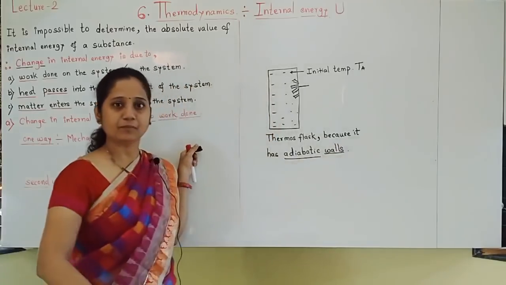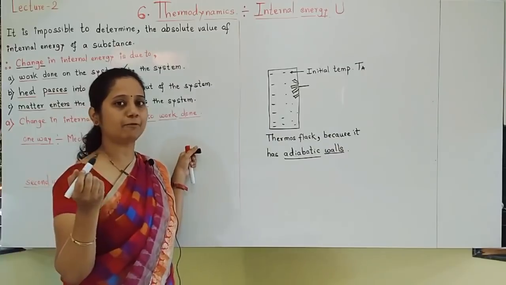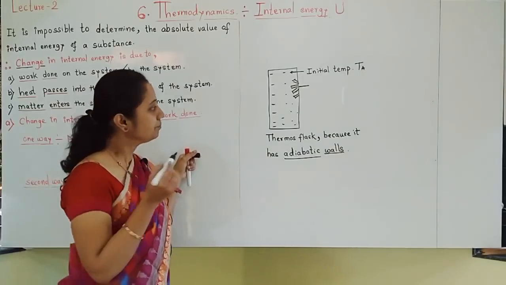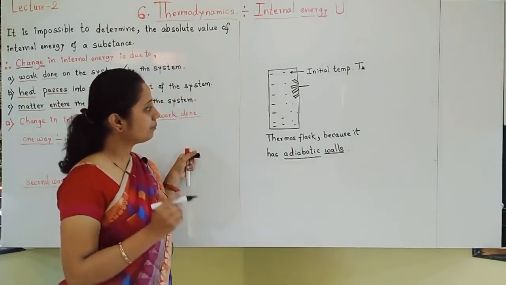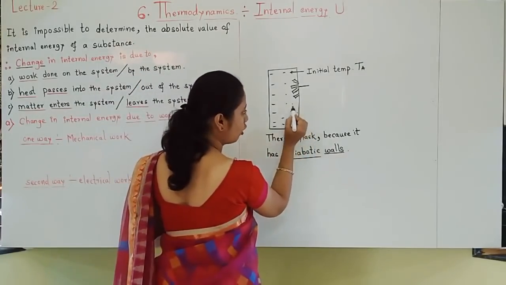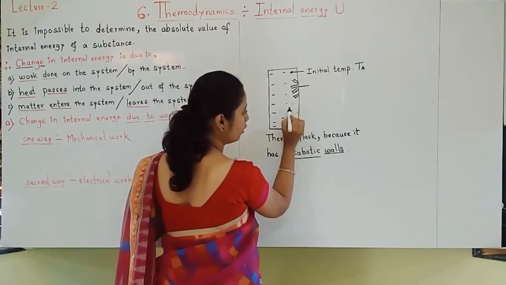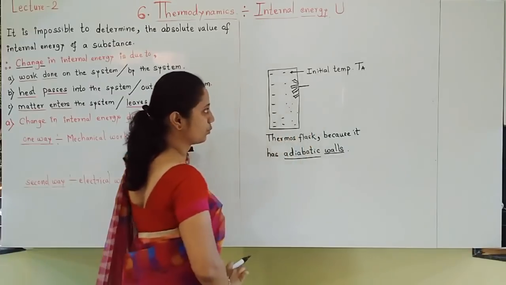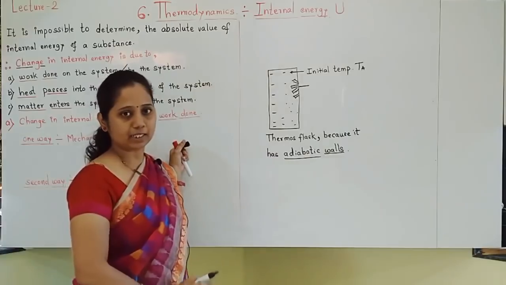Students agree? Thermos flask is having what type of walls? Adiabatic walls. Due to these walls, heat will not enter inside, and heat will not go from inside out. Such a system we have taken.